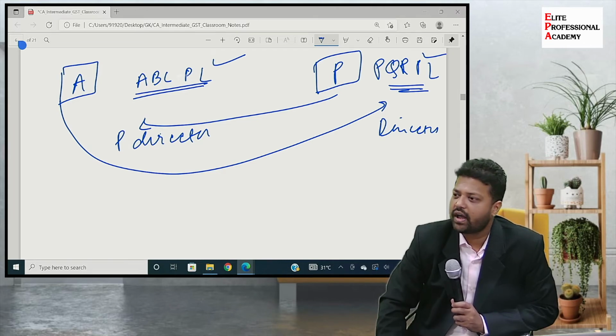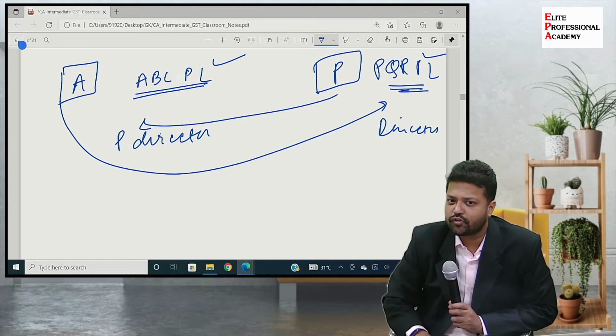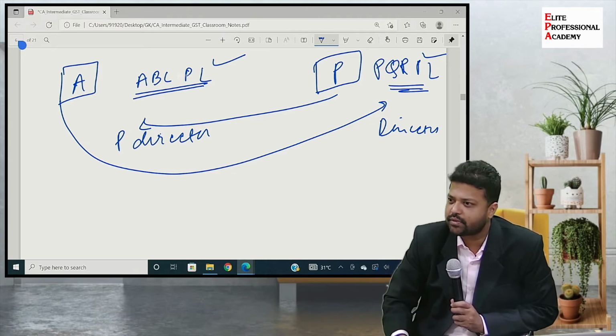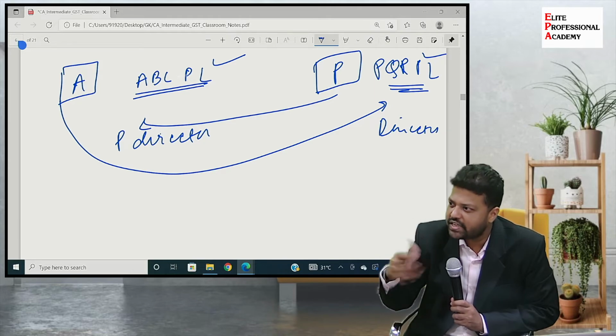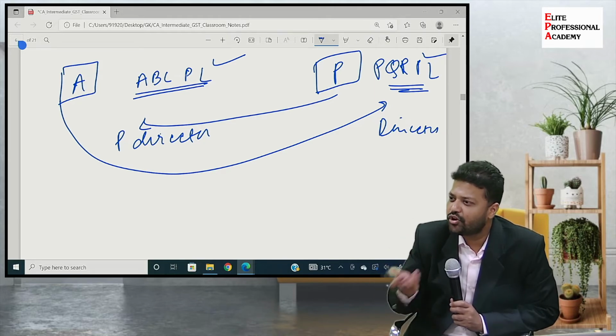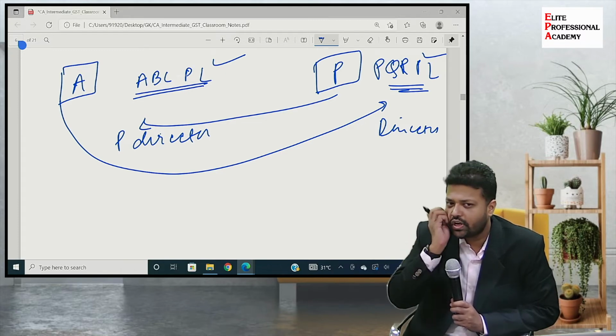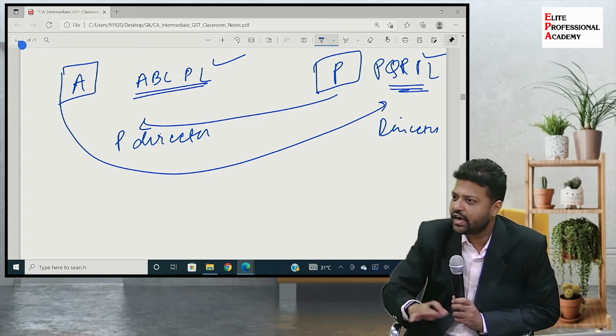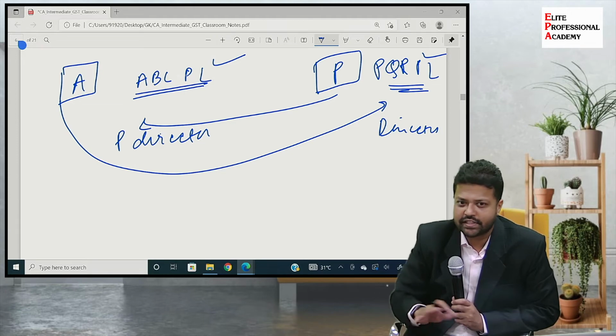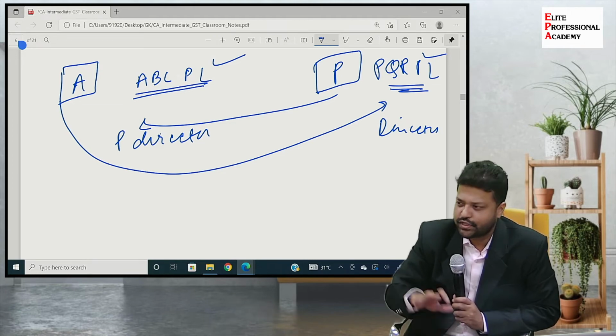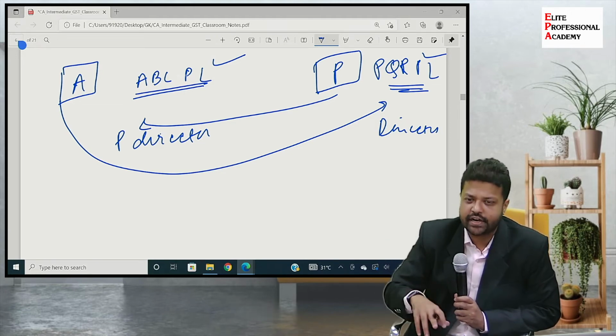Okay, why? Because there is a possibility of manipulation. They will purchase, sell goods, do a lot of transfers, but they may keep price zero. So they want to catch such transactions and tax it at an actual valuation. So even if such kind of related persons are there and transactions are happening between them which is without consideration, it will be still treated as supply.